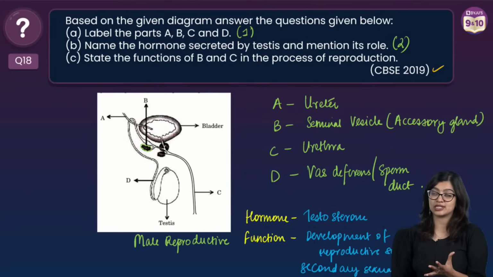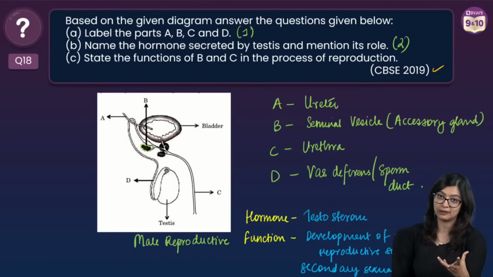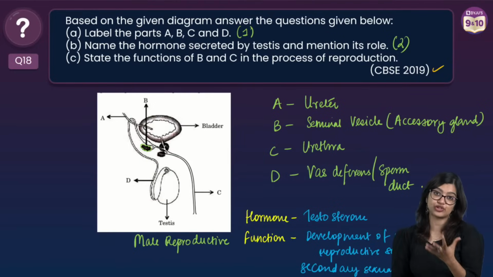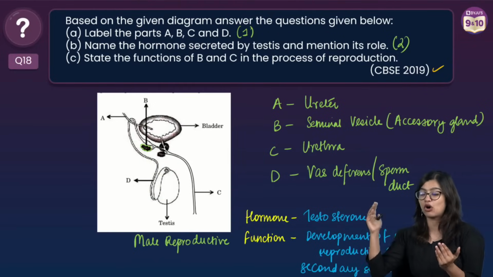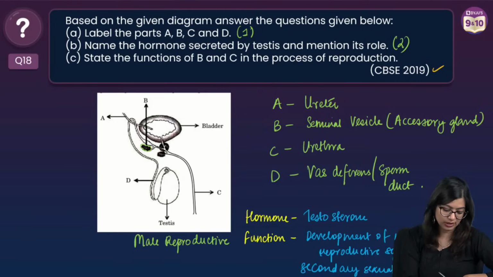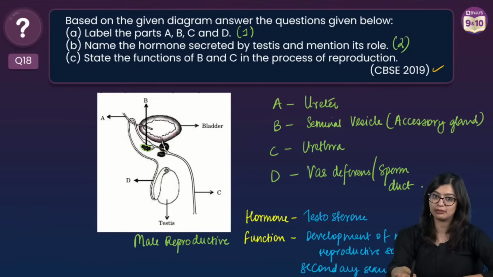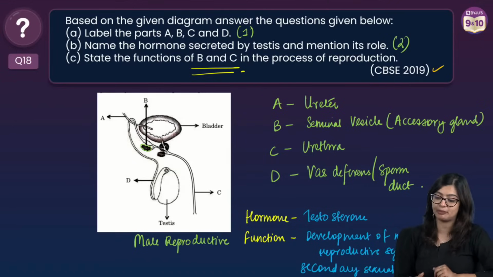They are those characteristics that help us identify an individual physically as a male or a female. So in males, we see growth of chest hair, growth of facial hair. These are some examples of secondary sexual characteristics. So this you will get for 2 marks, wherein you tell me the name of the hormone and its function. Now tell me functions of B and C in the process of reproduction.